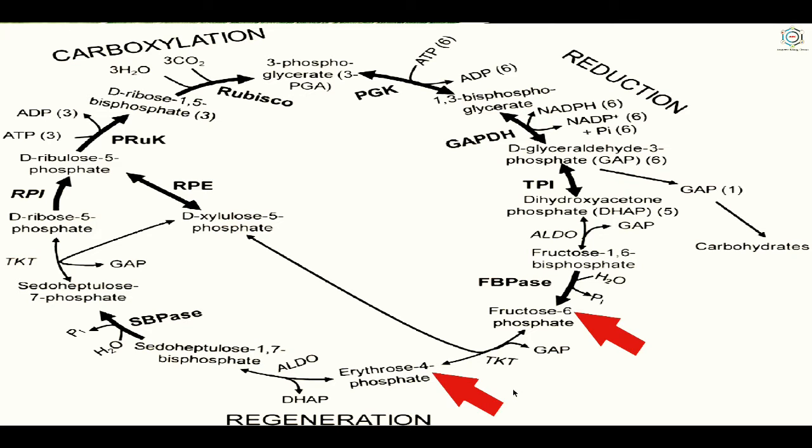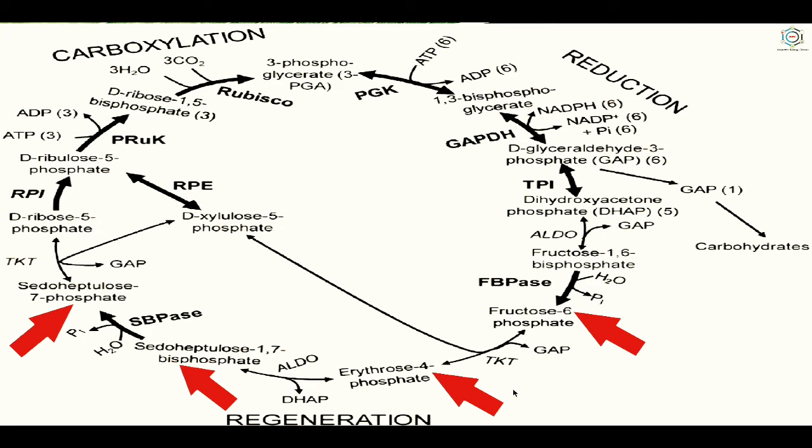The two molecules of erythrose 4-phosphate combine with two molecules of dihydroxyacetone phosphate to produce two molecules of sedoheptulose 1,7-bisphosphate, that is a 7 carbon compound. The reaction is catalyzed by the enzyme transaldolase. Now, after this, each molecule of sedoheptulose 1,7-bisphosphate loses one phosphate group to form sedoheptulose 7-phosphate in the presence of the enzyme phosphatase.